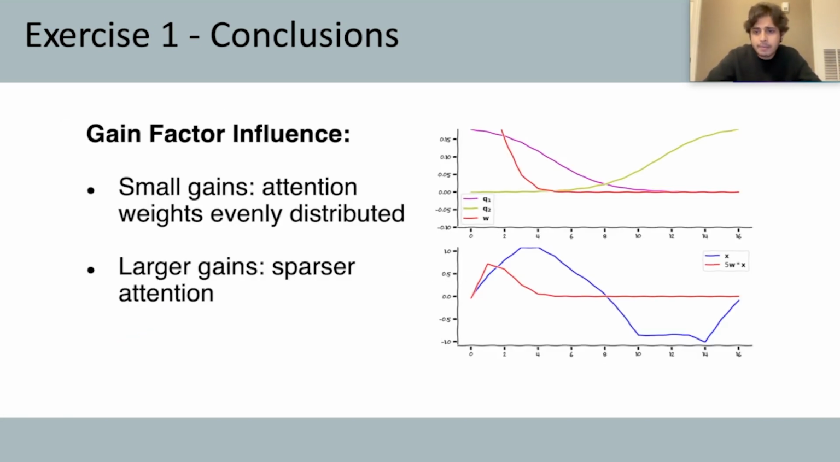And then what happens when we change the gain factor is that when we have smaller gains, the attention weights are fairly evenly distributed. But as you increase that gain factor, you get sparser and sparser attention. So again, this is showing how our attention is modulated by this external factor and how that modulation can change the type of attention that we give to our input sequences.